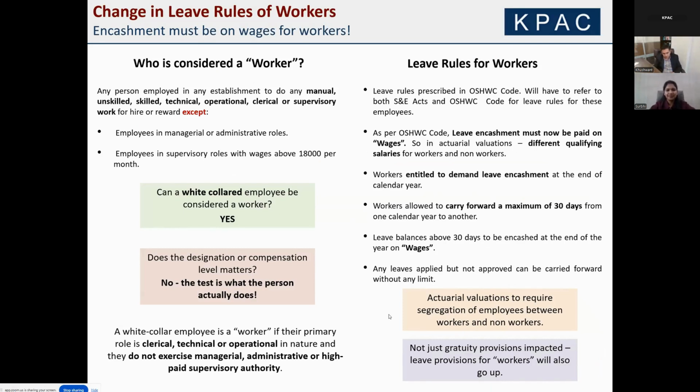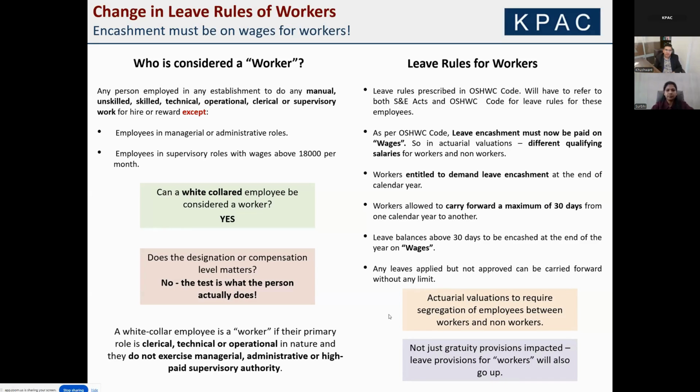Thanks, Surbhi. This is an interesting one. Until now, we were all thinking that impact will only be on gratuity, but not on leave. But that's not true. There will be impact on leave as well, and let's understand how. For this, we need to go into the OSH code and look at the definition of worker.